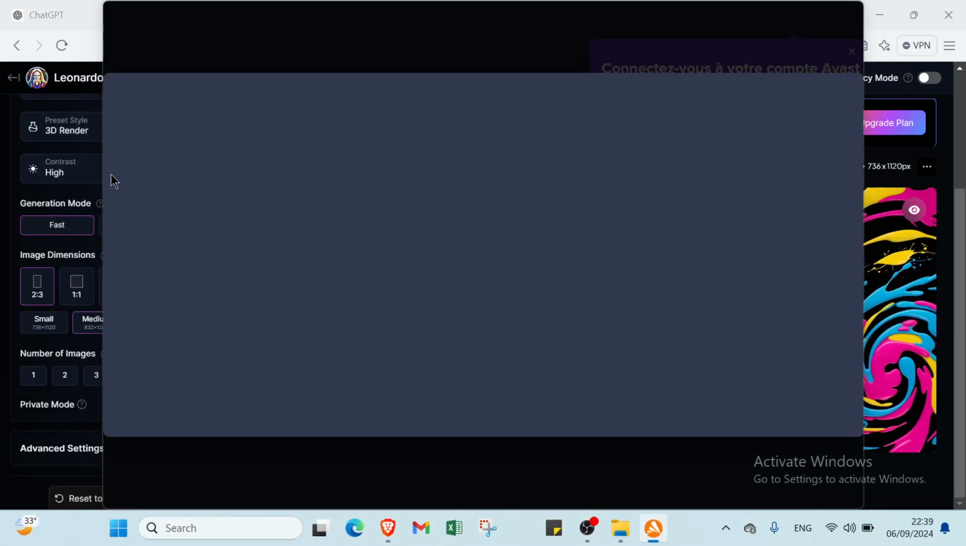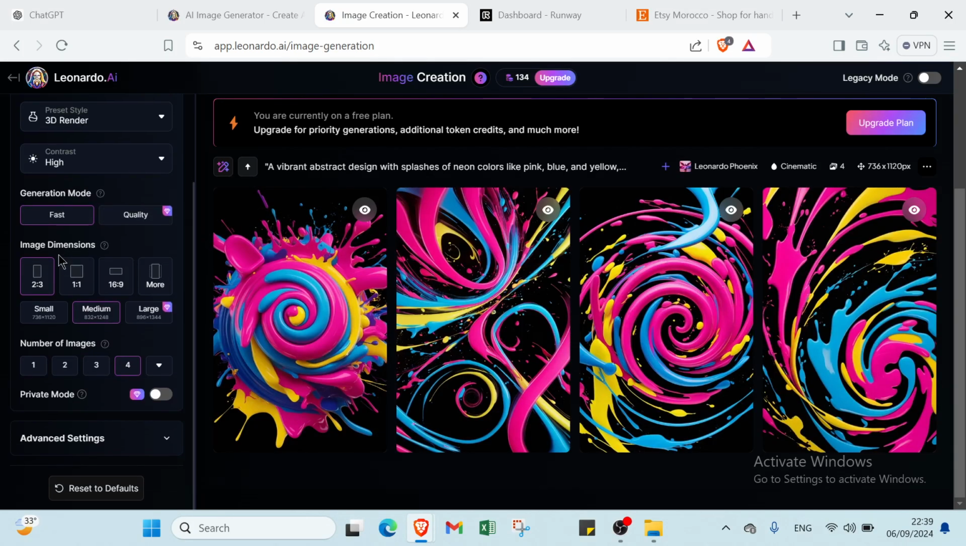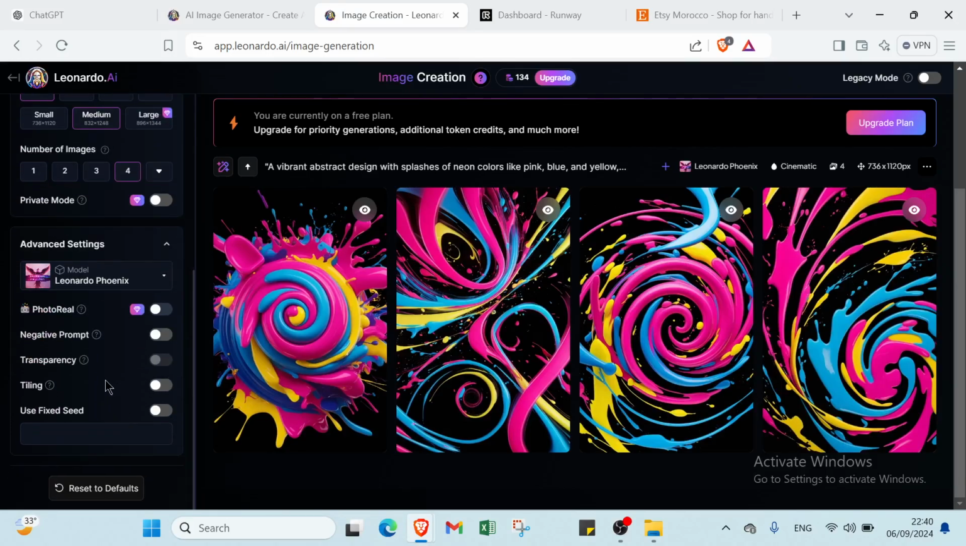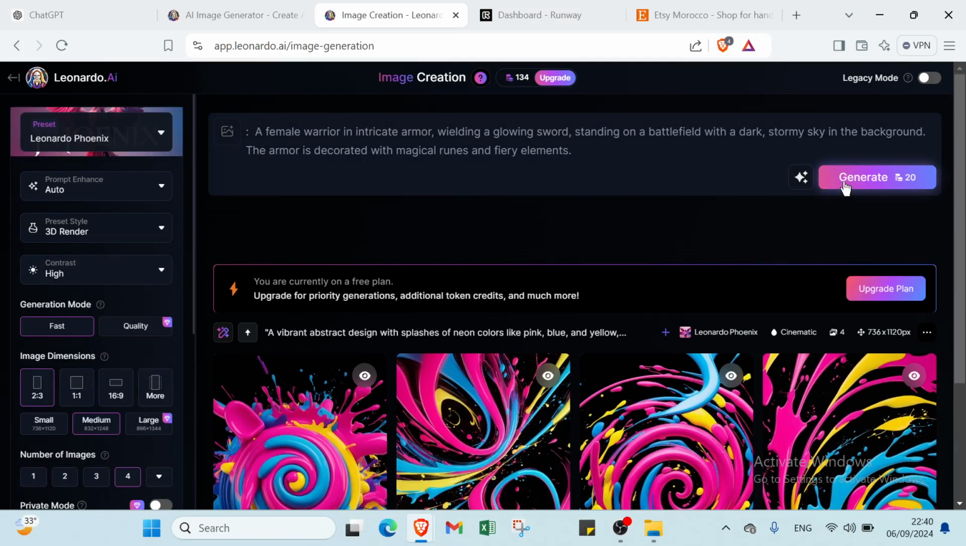Then we have generation mode here. We have fast and quality. Then we have image dimension here. We have small, medium, large. You can choose the one you want. Then we have number of images. The max is 8, then we have one and more. Then we have private mode here, and then we have advanced settings also, like you can switch on photoreal, negative prompt, transparency, tiling, and use fixed seed, and that's it. Then you can just click over generate and you will find it.